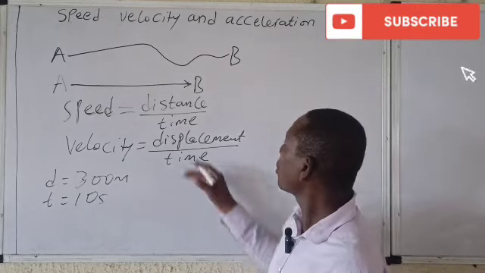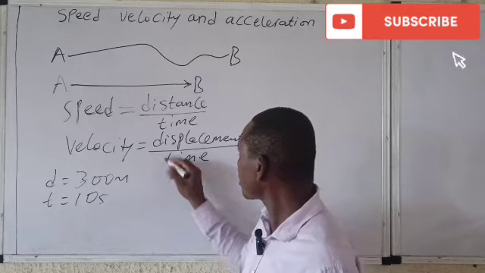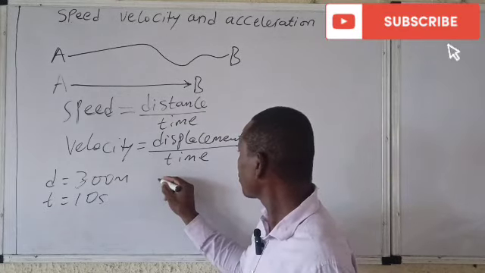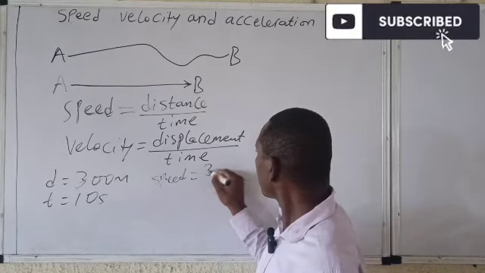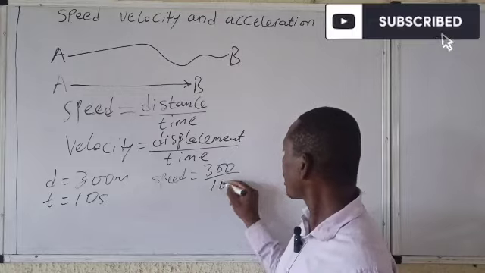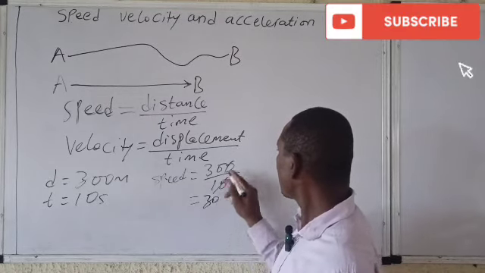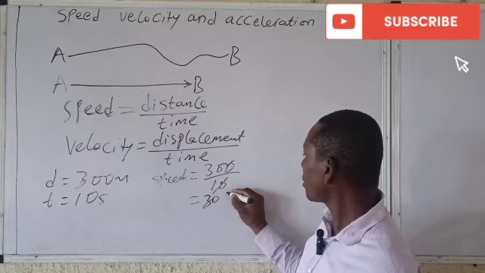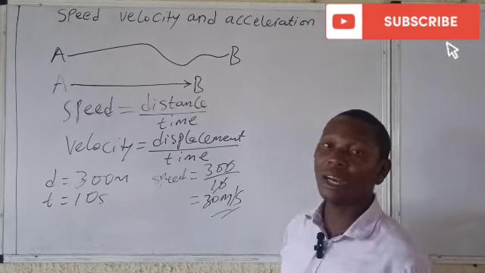It's simple. Speed is distance. What is the distance? 300, all over what? Time. 10. So if this cancels, what is your answer? 30. Remember, this distance is in meters, right? Meters. Time is in seconds, per what? Seconds. So that's your answer.